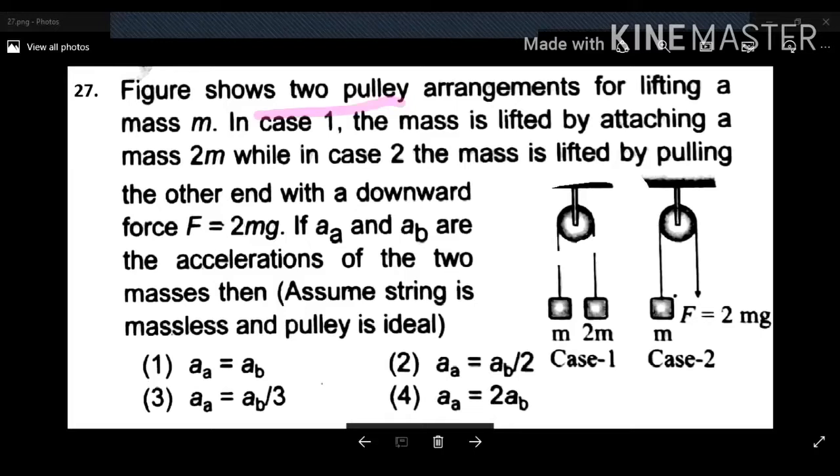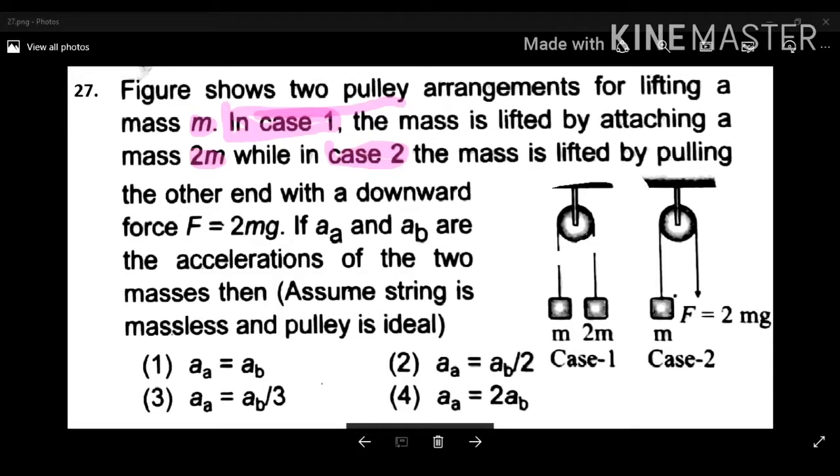The figure shows two pulley arrangements for lifting a mass m. In the first case, the mass is lifted by attaching 2m at the other end. In the second case, the mass m is lifted by pulling the other end with a downward force F equal to 2mg.